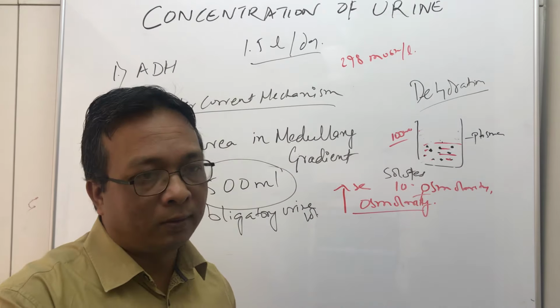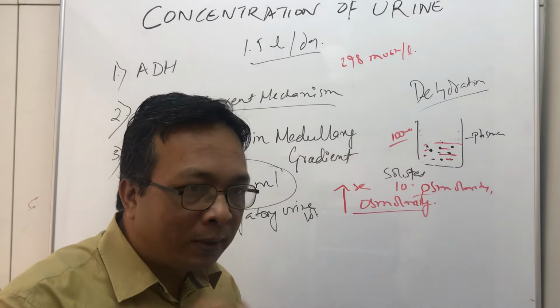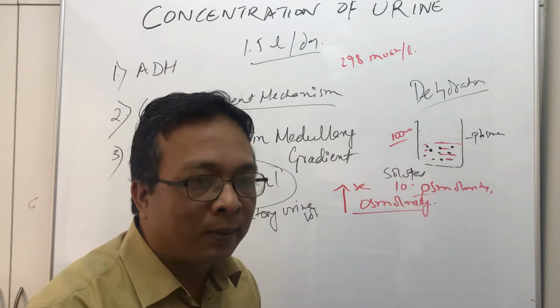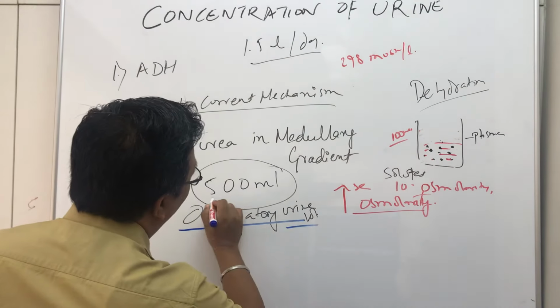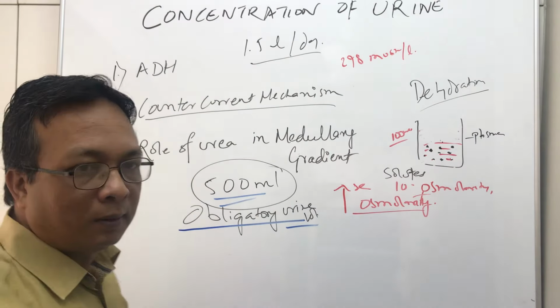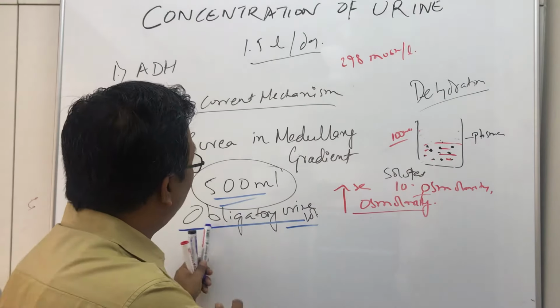So obligatory urine volume means the urine volume that will come out every day whether you drink water or not. Whether you drink water or not, or whether someone is in a state of dehydration, he will pass urine of 500 ml every day. Whether he drinks water or not, that is a must. So that is called obligatory urine volume.